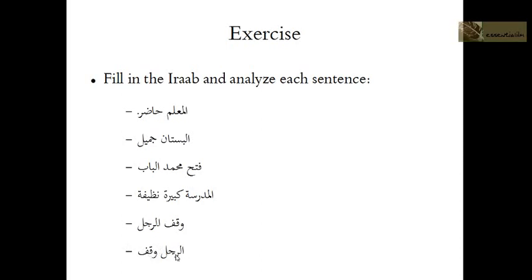So if we break down the sentence, ar-rajulu would be the mubtada, waqafa would be the fi'l, and the hidden huwa inside it, the he, would be the fa'il. The fi'l and fa'il together become a jumla fi'liya khabariya, and then that jumla fi'liya khabariya becomes the khabar. So it's actually a sentence within the sentence, and in the end it becomes a jumla ismiya khabariya.